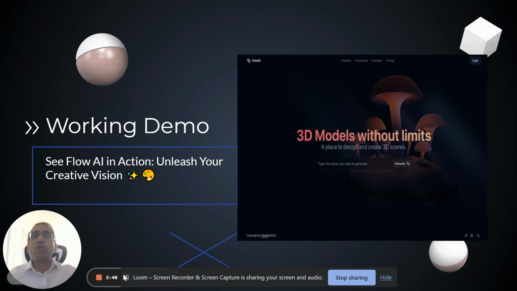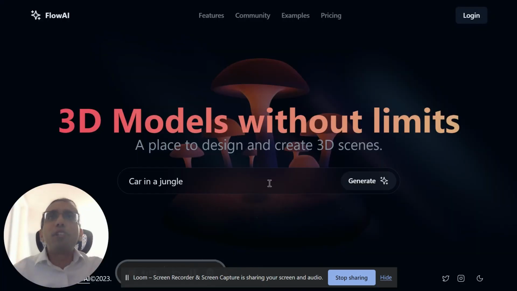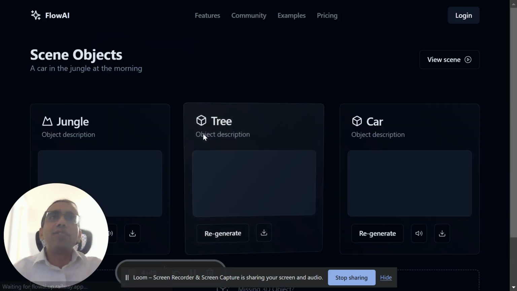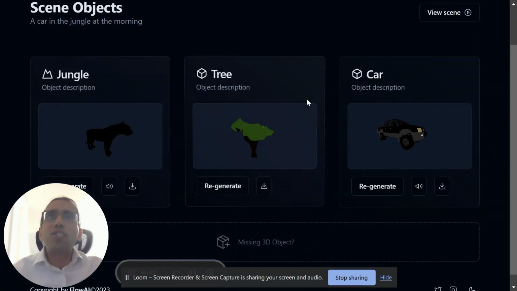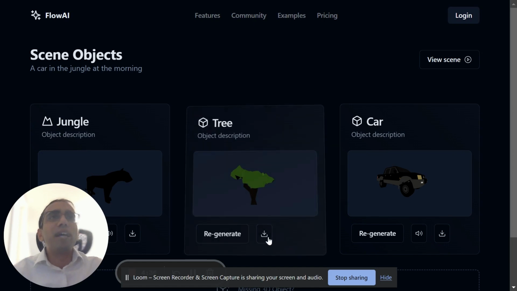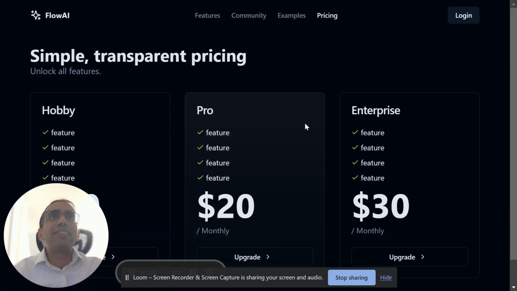Now let me quickly show you the working demo. Let's say we want to generate a car in a jungle, and for this scene it will generate all the assets that are needed. So we'll very quickly see that. Firstly, it has the jungle one, it has a tree as well as a car, and in this way it makes it a lot easier to develop the whole scene by providing all the assets that are needed, and we can very easily download these assets as well.